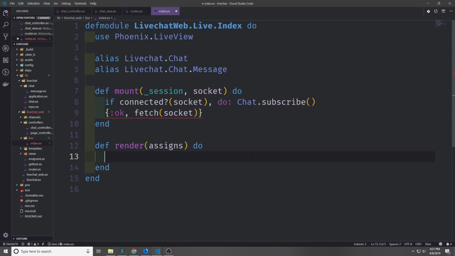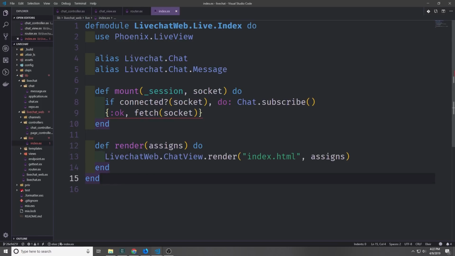The live view behavior also is going to need a render function, and the render function takes in the socket's assigns map and then we tell it how we want it to manipulate this assigns map. So what we're going to do with render is just take our assigns, then call LiveChatWeb.ChatView, which is the view that we created a moment ago, and then call the render function to render a file called index.html, which will be our live view template, and then we just want to pass our assigns map into it.